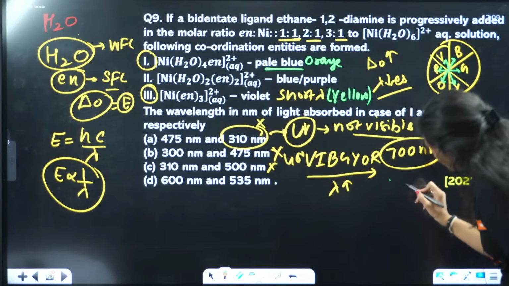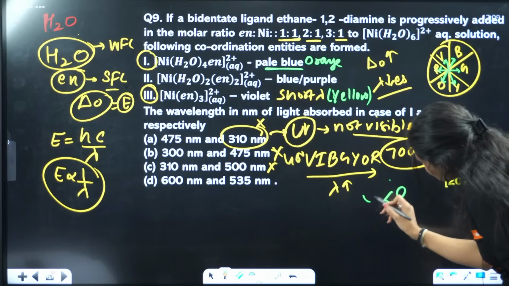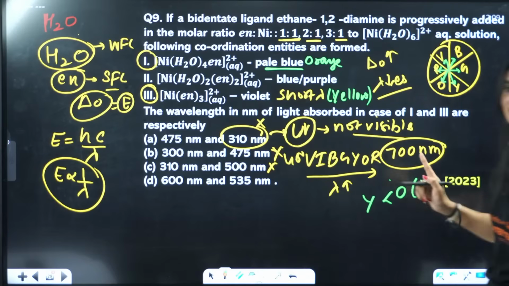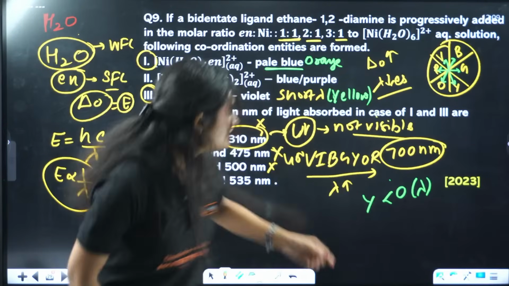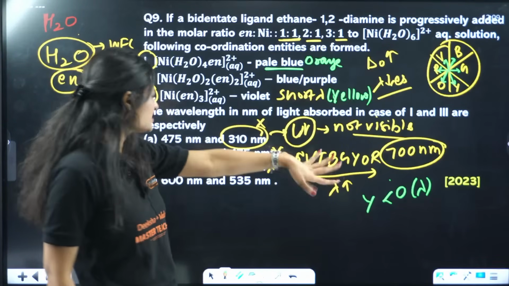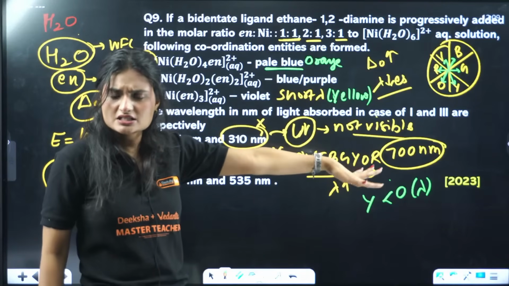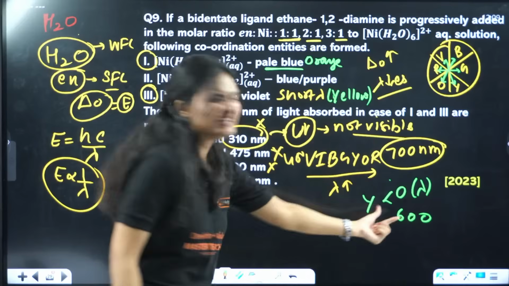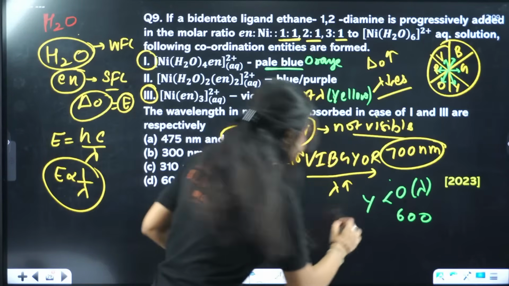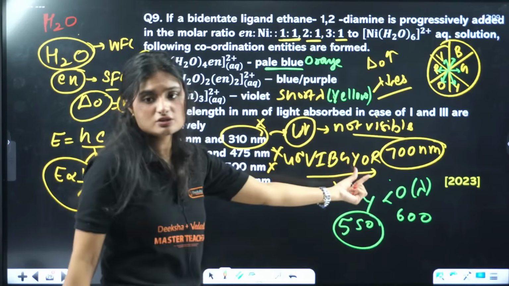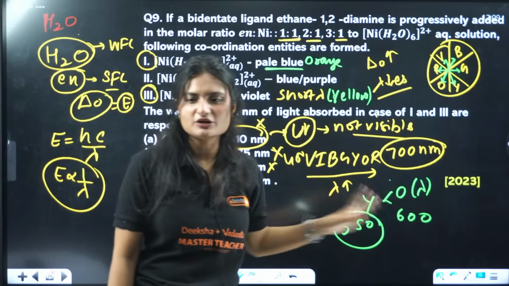That means orange has a greater wavelength than yellow. Now you see, orange comes near 700. So this value should be around 600. I am taking this value should be around 600, and it should be less than 600. So 550 I am taking. Okay, around 550 let's say. Yellow is close but still lesser in wavelength, so it should be around 550.